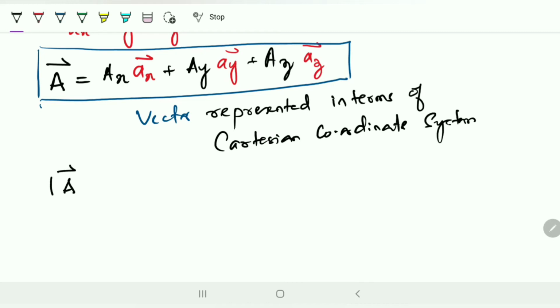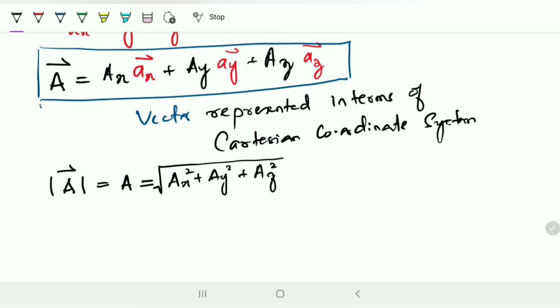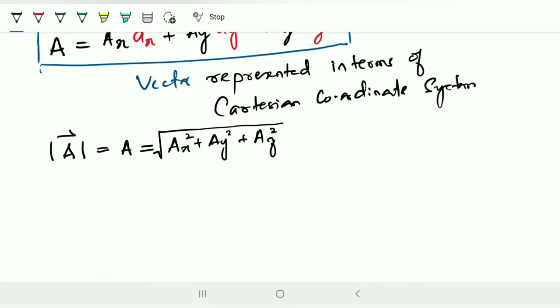I have to take the modulus of the vector A, which is just A. It is the sum of the squares of the individual components, Ax squared plus Ay squared plus Az squared, and its whole root. You sum up all the squares of the components and put the root of it.